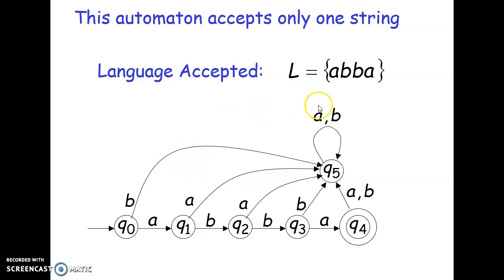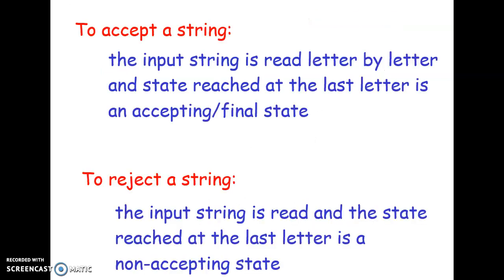So the language accepted by this DFA is this one string only, which is A, B, B, A. So you see, although this is a 6-state machine, the string accepted is only one in the language, which is A, B, B, A, as opposed to what we saw previously, that there was only a 1-state DFA which accepted everything. Sigma star can be accepted by a single state DFA.